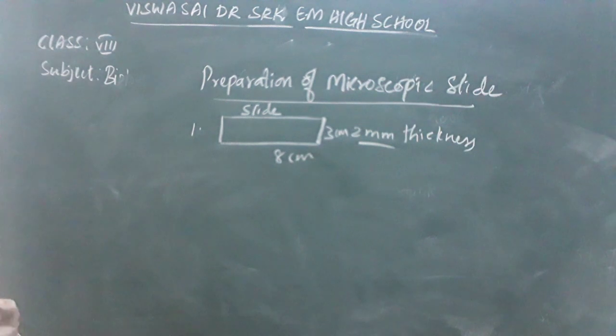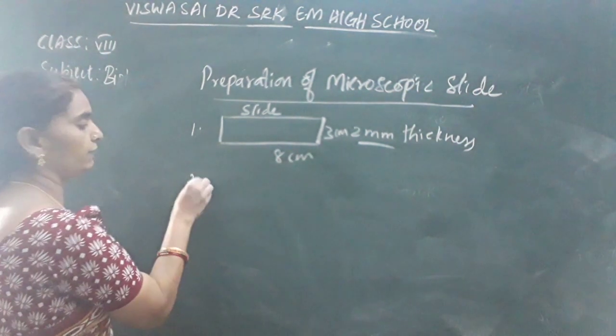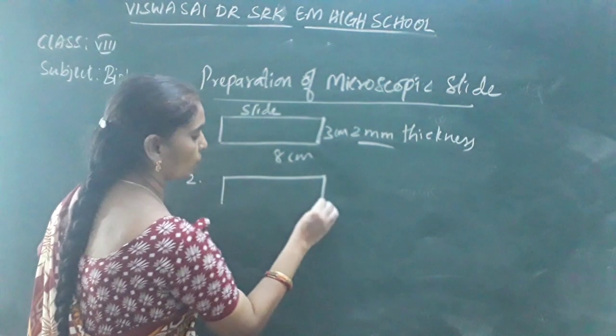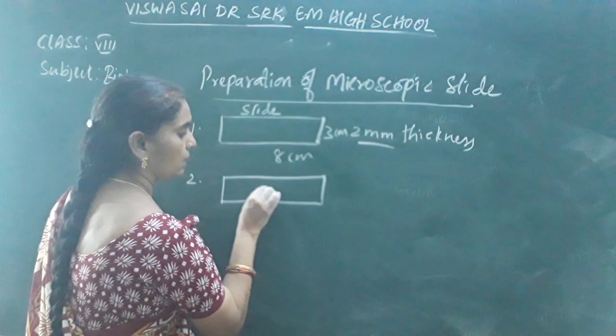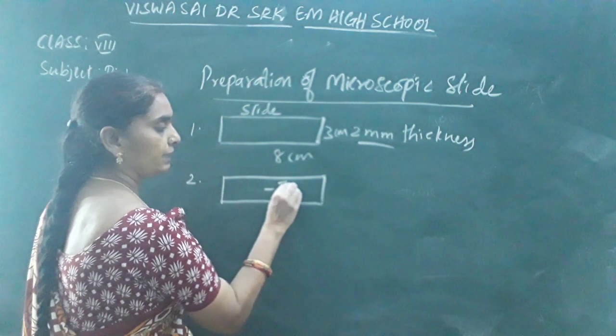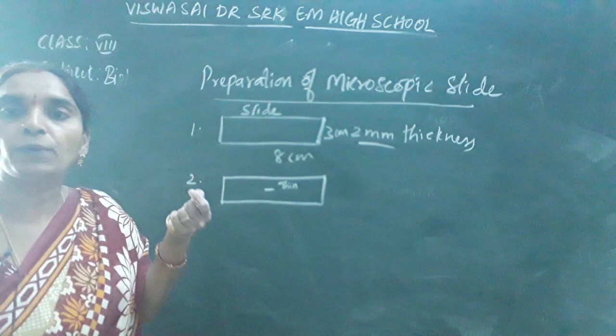Next, the object to be taken should be a very thin film. It should be placed over the glass slide. The object should be very thin. It should be cut with the help of a razor.